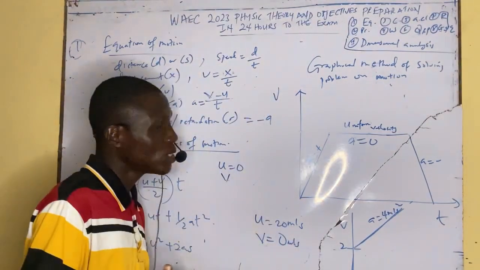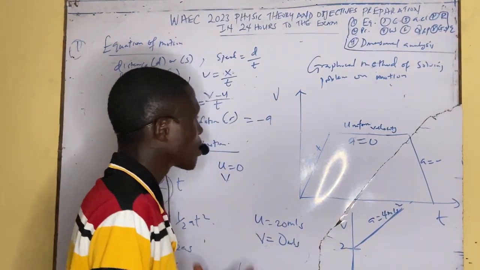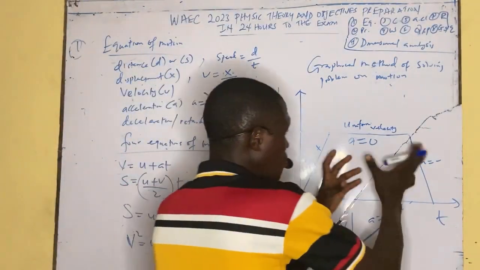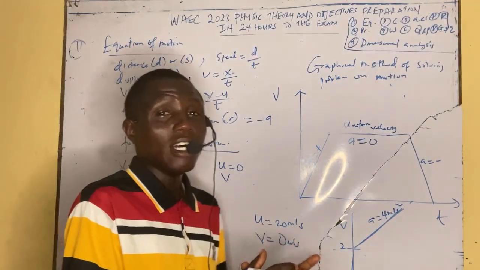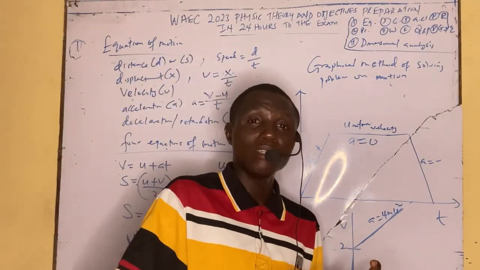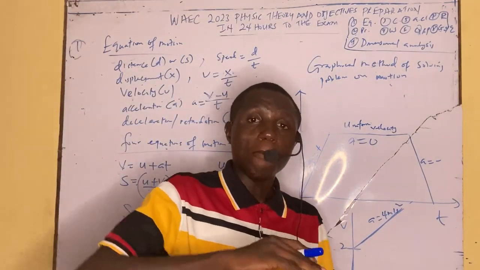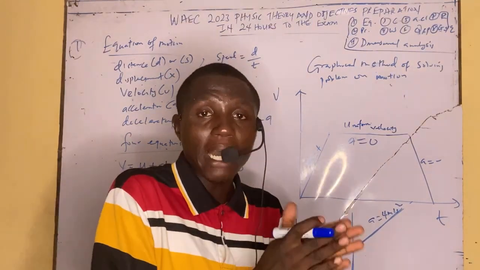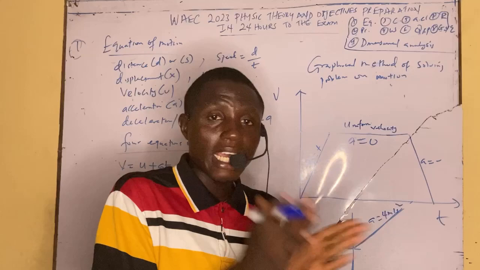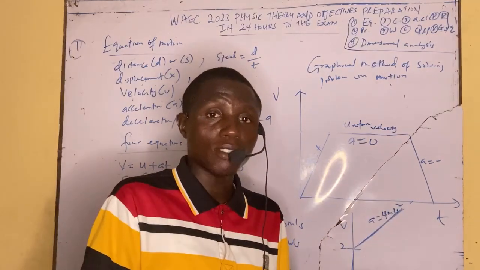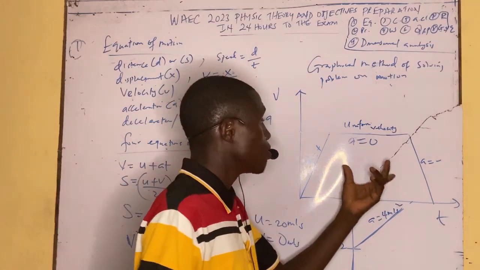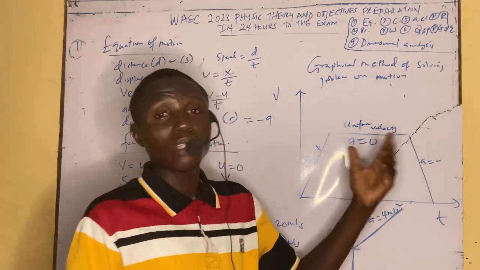And then how do you now solve the problem? You may be asked to calculate the total distance covered. Now, the total distance covered is usually determined by the area of the shape formed by the motion. The area of the shape formed by the motion is what you are going to use to calculate total distance.